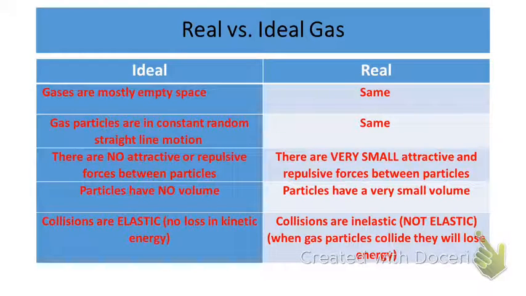First of all, an ideal gas is mainly a gas that's mostly empty space, and a real gas is the same under the same ideas. In an ideal gas, the particles are in constant random motion, often straight line motion. Real gases, the same thing. So far, we haven't really seen any difference between an ideal and a real gas. But here we go. Here are some changes.